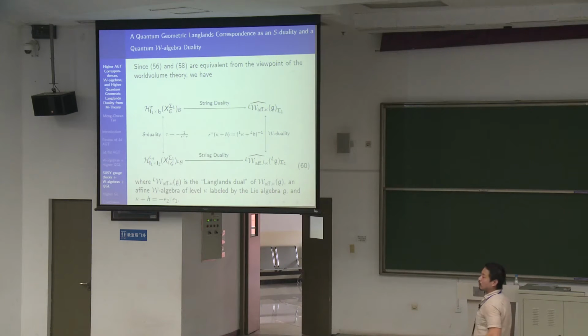And so eventually you can deduce this picture. You can see from this picture there's an S-duality here, because the two systems are the same. From a world volume point of view, the two systems are the same because the circles are the same. So you can equate them from here. But this is from the string duality frame, and then you get this one, and then you get this one. And so eventually we have this picture.